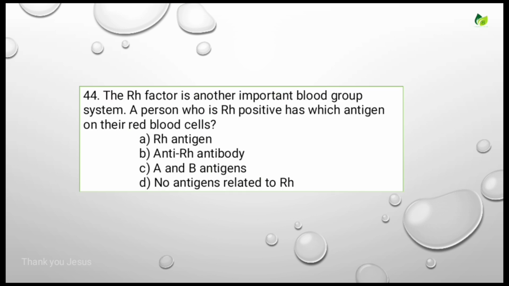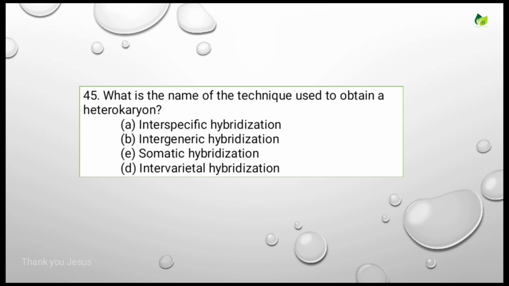The Rh factor is another important blood group system. A person who is Rh positive has which antigen on their red blood cells? Options are Rh antigen, anti-Rh antibody, A and B antigens, no antigens related to Rh. For this, the correct answer is Rh antigen. Let's see the next question.